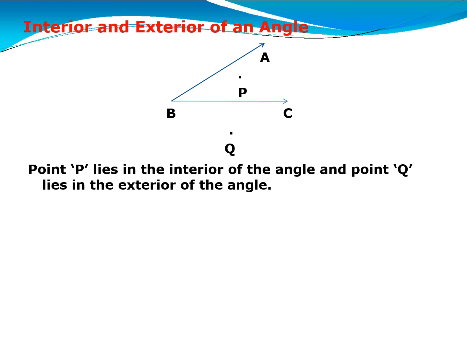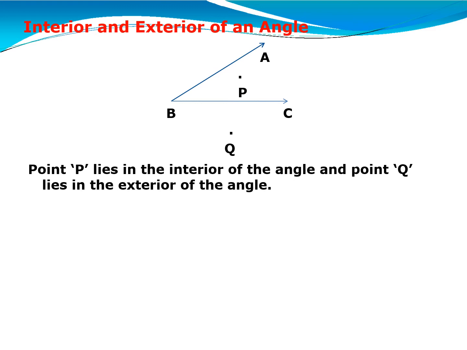Right? Okay. Now, interior and exterior of an angle. What is this? See here, ray AB and ray CB, or ray BA and ray BC. One angle is there, angle ABC, right? Two points are indicated here: point P lies in the interior of the angle and point Q lies in the exterior of the angle.